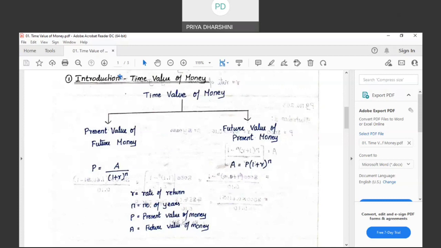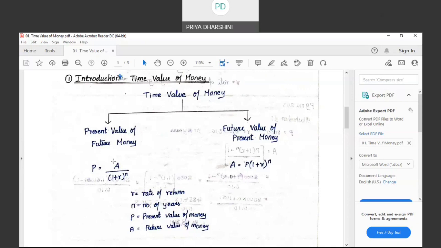In such case, I will have to find the P. How do I find P? P can be found as A divided by (1 plus R) to the power of n. It is simple cross multiplication. The (1 plus R) to the power of n, which is multiplied here, I bring it to the denominator. Now, what am I going to find? I am going to find P. What is P? P is the principal. What is that principal? It is the money invested today, which is the present value.